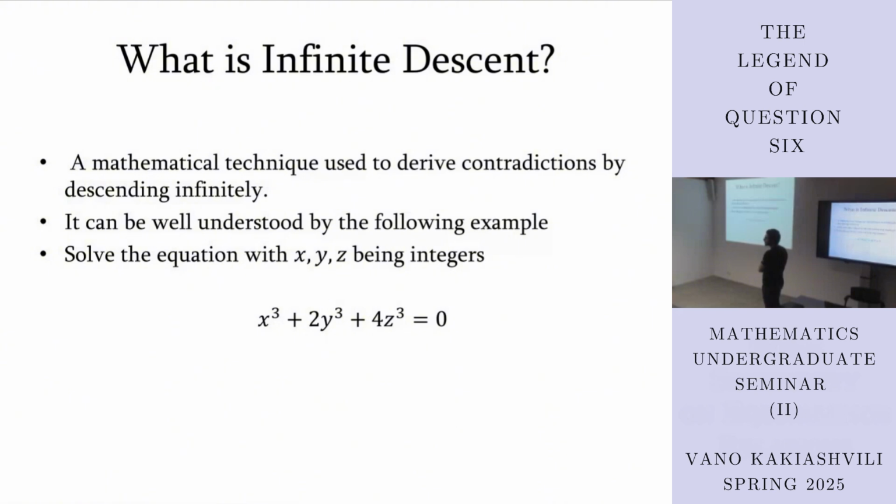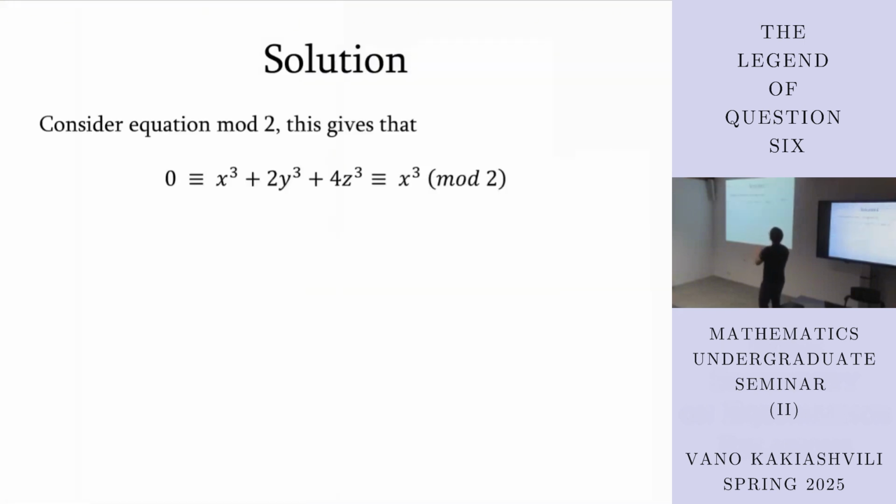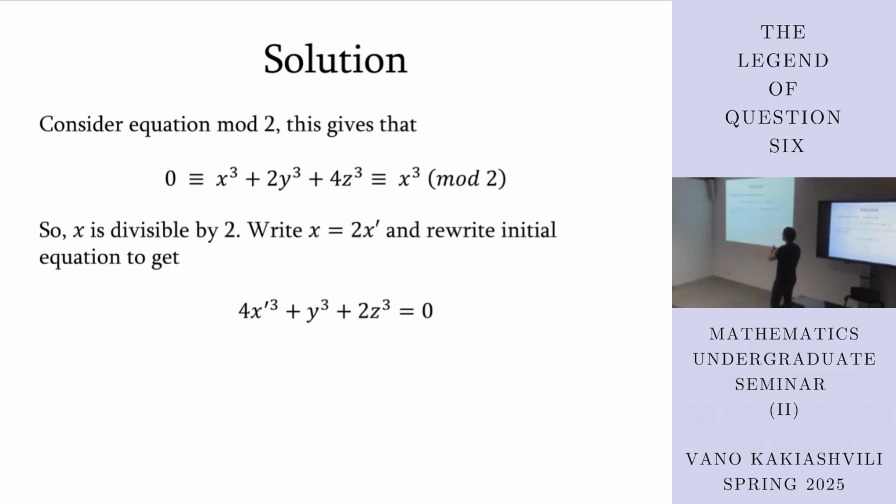No, but what is the modulus? If we're talking about the modular case, y and z can be 3 and 7 at this moment, but at the next stage they cannot be 3 and 7. So the equation was congruent to 0. I thought it was congruent to 2. Oh yes, this is congruent to 0, not 2. And so this part is congruent to x cubed, and from this fact we find that x is divisible by 2. And then we find that everything is divisible by 2. Thank you very much.